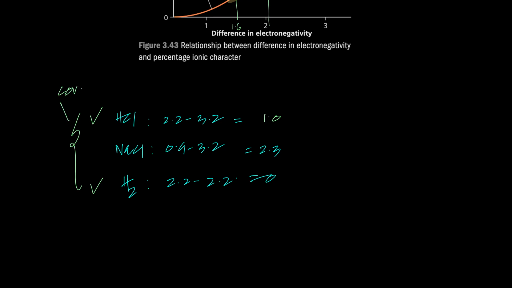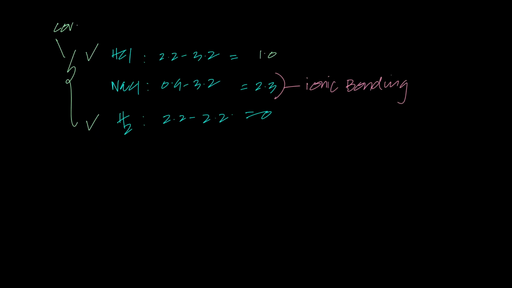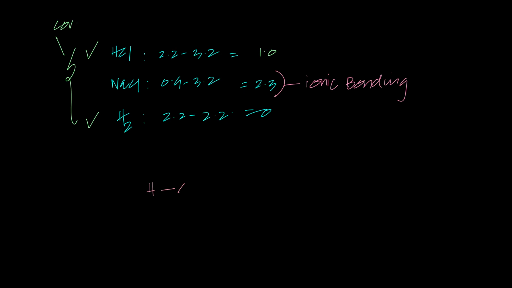And this stuff right here, that's going to undergo ionic bonding, right? Covalent bonding and ionic bonding. Now, I want to further zoom into HCl for you. I want to further zoom into hydrogen being bonded to chlorine. It's obviously covalent bonding, and there's a sharing of a pair of electrons between these two, right?